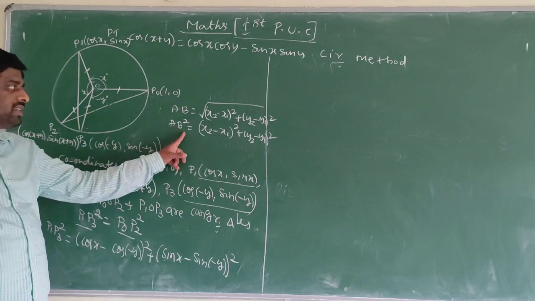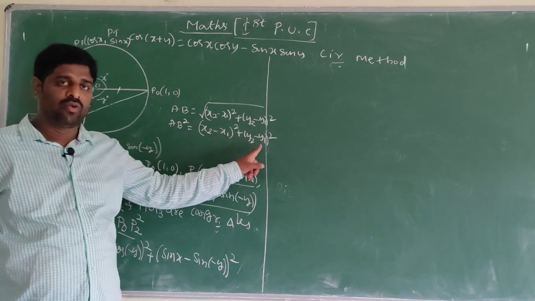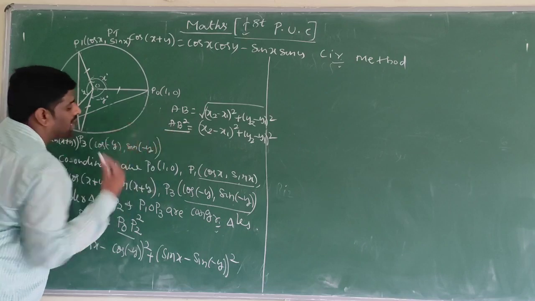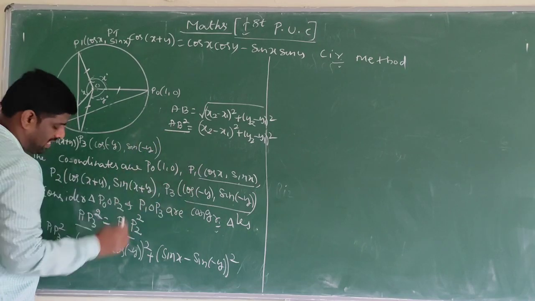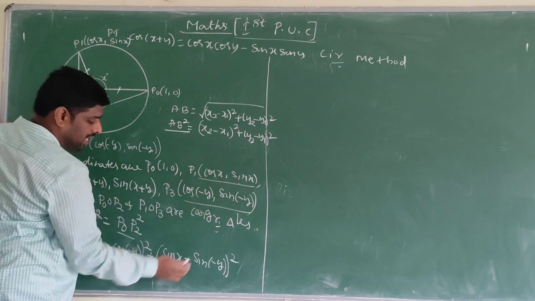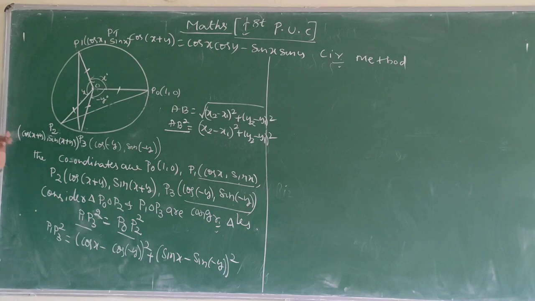By using this formula, (cos x minus cos of minus y) whole square plus (sin x minus sin of minus y) whole square.